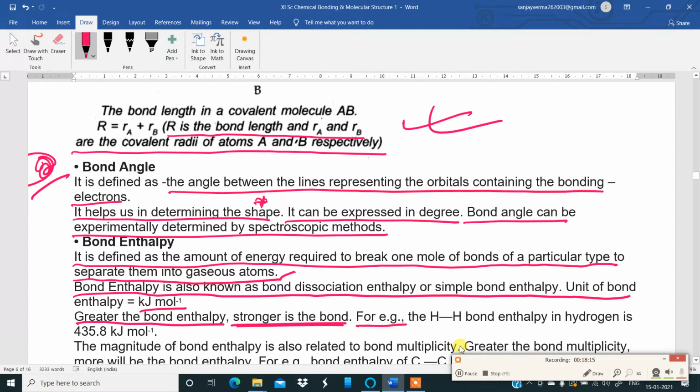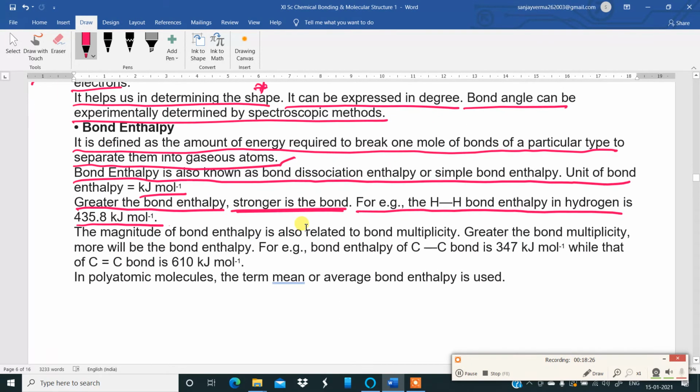For example, the bond enthalpy in hydrogen is 435.8 kilojoules per mole. Now, the magnitude of bond enthalpy is also related to bond multiplicity. When I talk about bond multiplicity, I am talking about single, double or triple bond. Greater the bond multiplicity, more will be the bond enthalpy, stronger will be the bond. So in a polyatomic molecule, the term mean or average bond enthalpy is used most of the time.